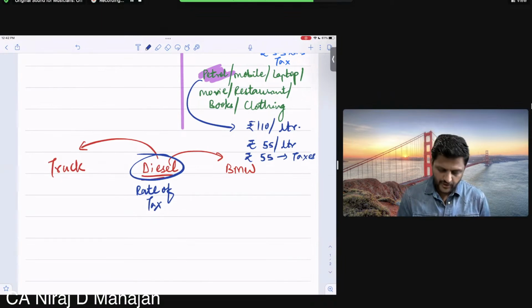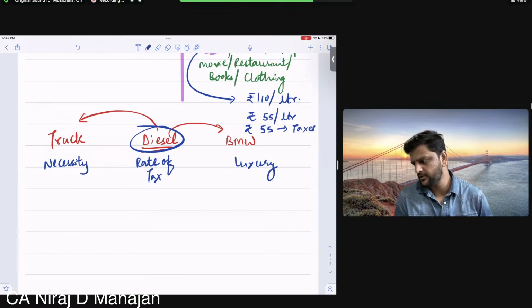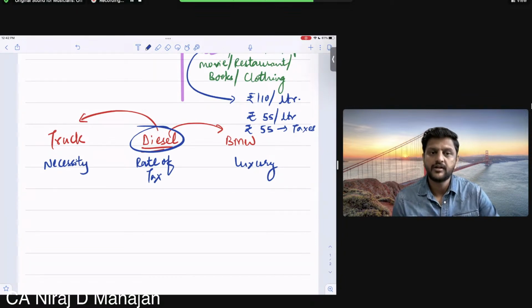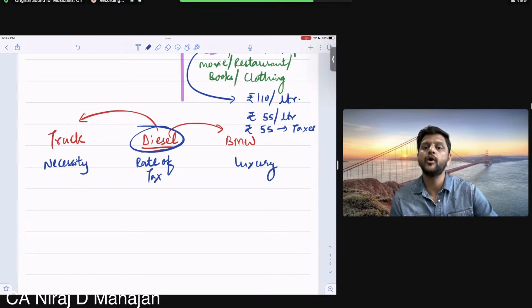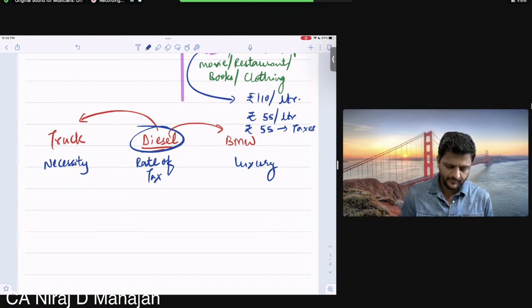Because here the purpose is obviously luxury, and here it is a necessity, or a truck, or if I use the system of transport, they are the backbone of the economy. Correct? But both of them are levied at the same rate of tax. Understood? That's what we call, in this case, indirect taxes as regressive or backward in nature. Clear, everybody?